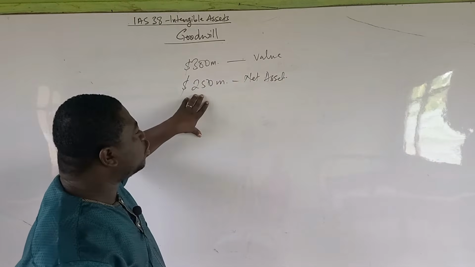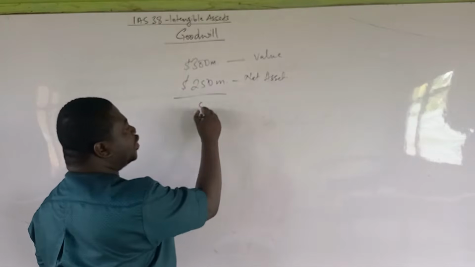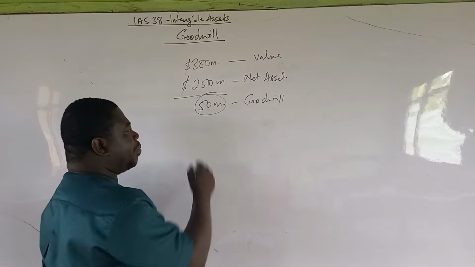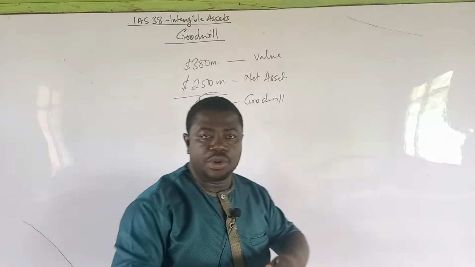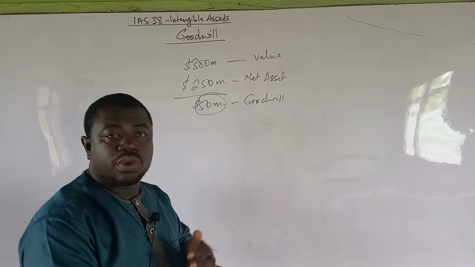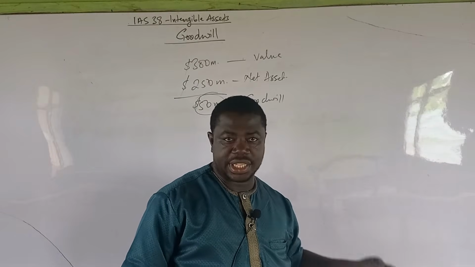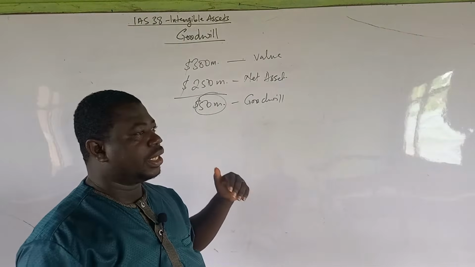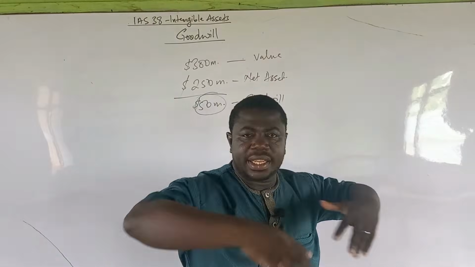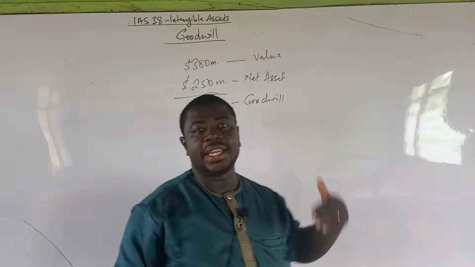So if the net assets are going to fetch us 250 million, but the business is valued at 300 million, then the extra 50 million is called goodwill. That is what we are trying to say. So this 50 million represents all the factors that enable this business to operate successfully. It includes the good reputation or the quality service that they provide, the customer base or customer assurance that they have, and maybe the management expertise that they have. Any factors that will make other people, society, or the business world see that this business is unique, they have value, and that is what we call goodwill.